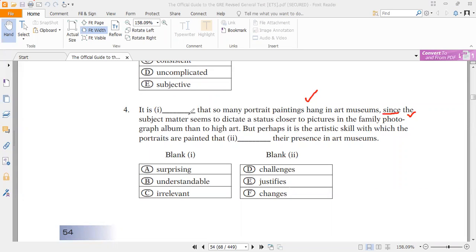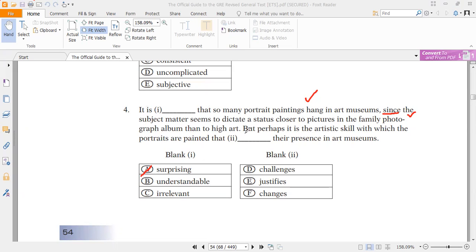So, as the subject matter is closer to family pictures than to higher art, it is surprising, astonishing, or shocking that there are so many portrait paintings. So we can use the word shocking here. And now look at the choices which match mostly with surprising. Oh yes, we have directly the word surprising.